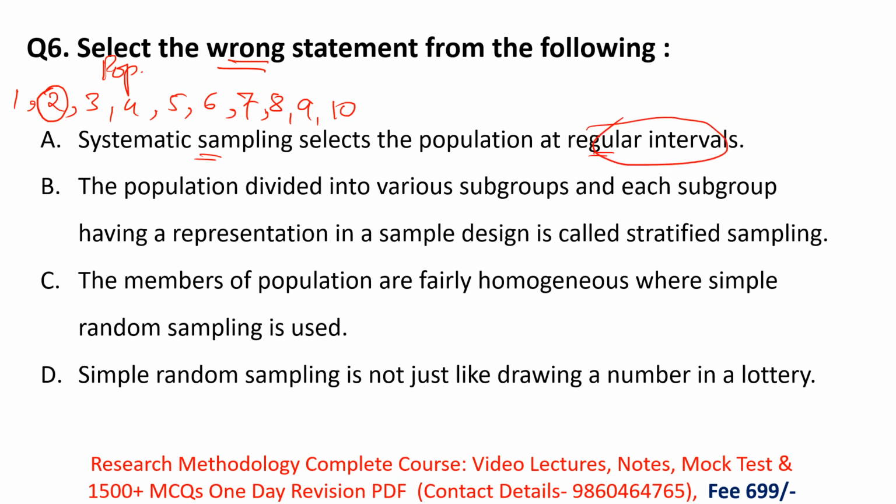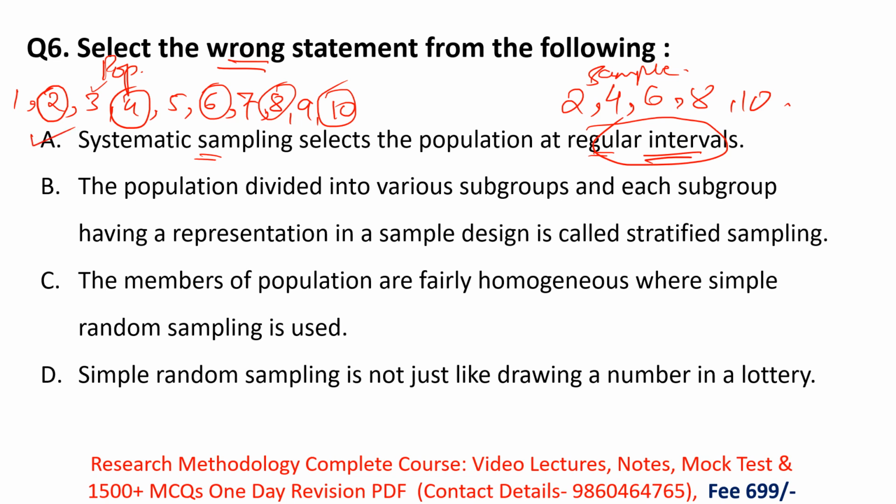What I am saying here is, I'll select every second member from the population. I skip 3, then I select the fourth member. Then I'll skip the fifth member and select 6. Like that, I'll skip 7, then select 8. Again I'll skip 9 and select the 10th member from the population. Then my samples become the 2nd, 4th, 6th, 8th and 10th. So these are my samples which I selected at a regular interval. This is known as systematic sampling, and this is the correct statement.